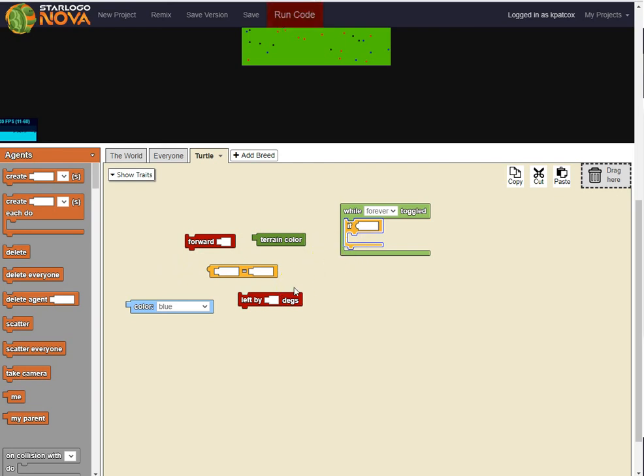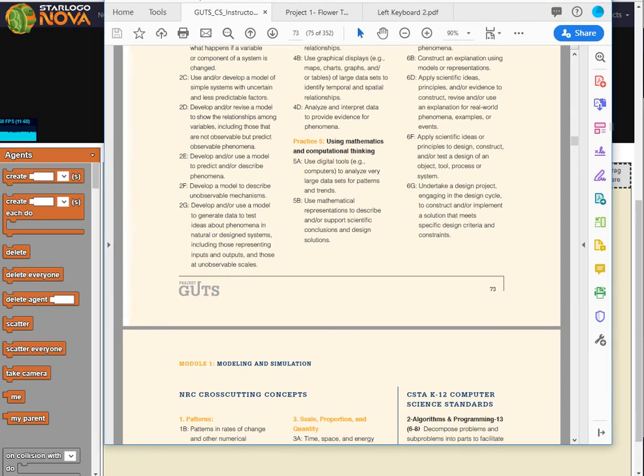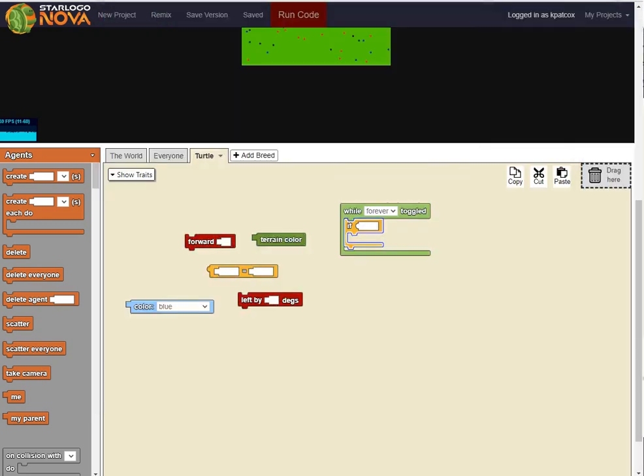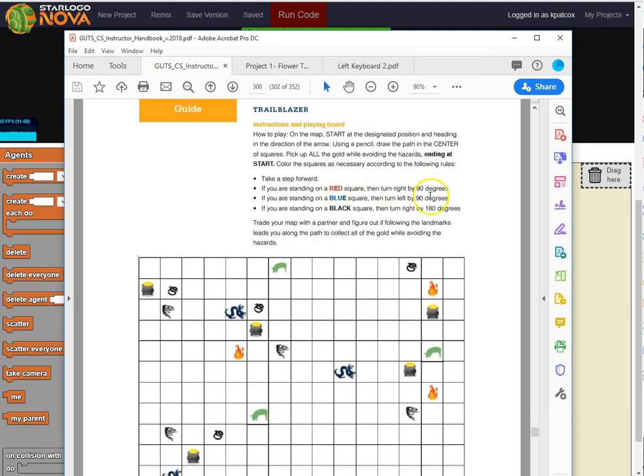Now if you remember what your paper said yesterday, let me go to it real quick. Hold on. So if we look at Trailblazer, let me type it up so I can see it. Now we have it. And if we remember what we did on this paper, then we have, if you're standing on a red, it's going to turn right by 90 degrees. If you're standing on a blue, it's going to turn left by 90 degrees. And if you're standing on a black, it's going to turn by 180 degrees.